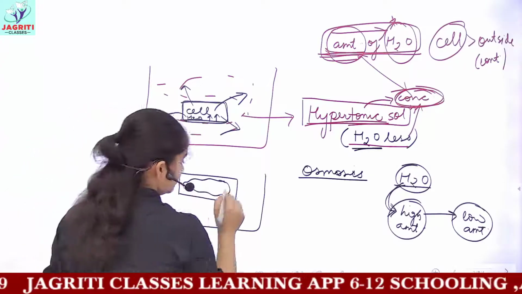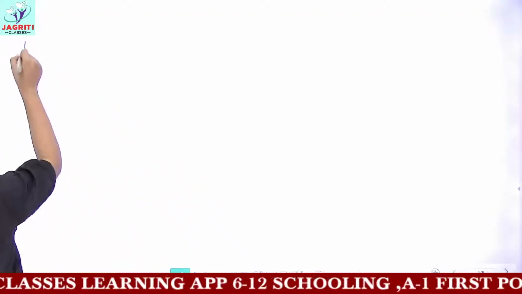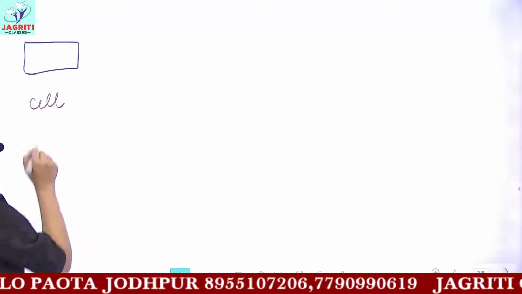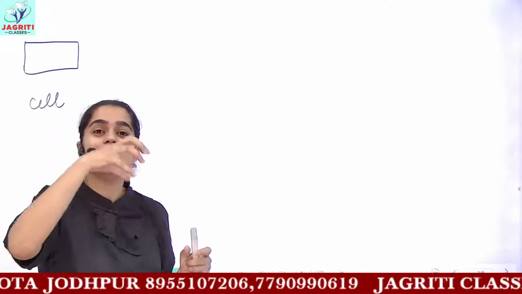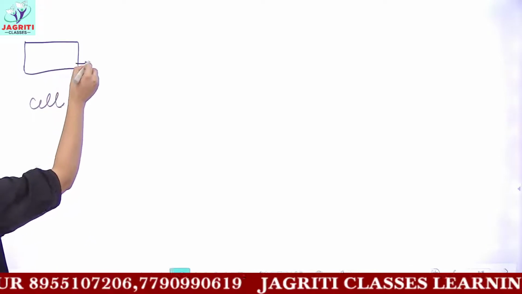Now we are describing the process of plasmolysis, so I'll only be drawing the cell. As I told you in the previous class, remember that plasmolysis starts with the letter P, and plasmolysis is seen only in plant cells. So both plasmolysis and plant start with the letter P. Now this is my cell, and I have put my cell in a hypertonic solution. So this is the cell wall,